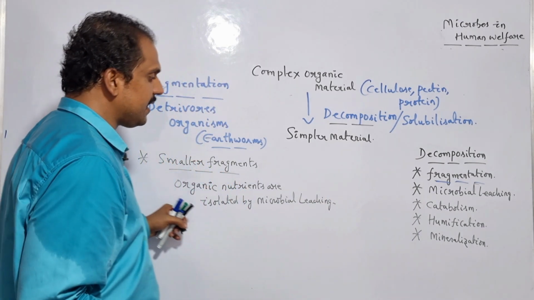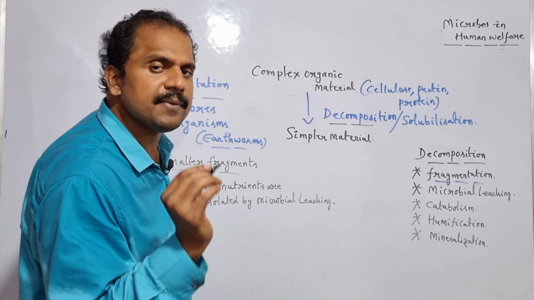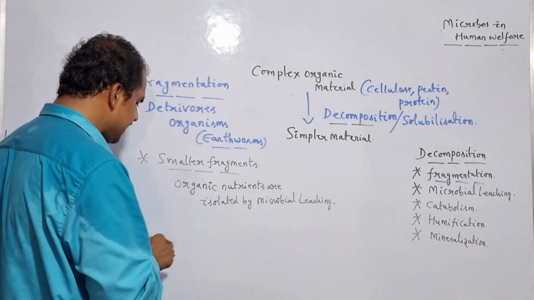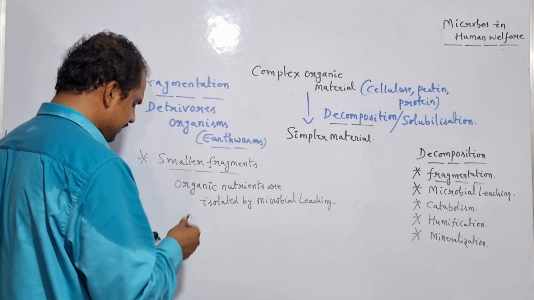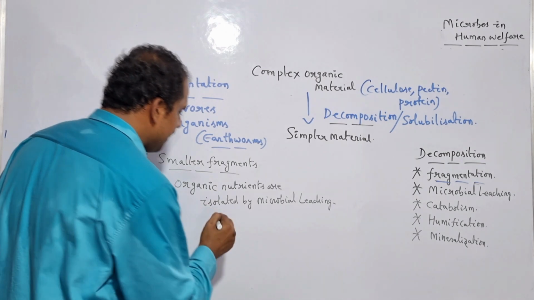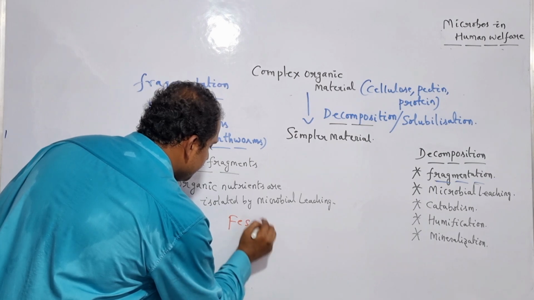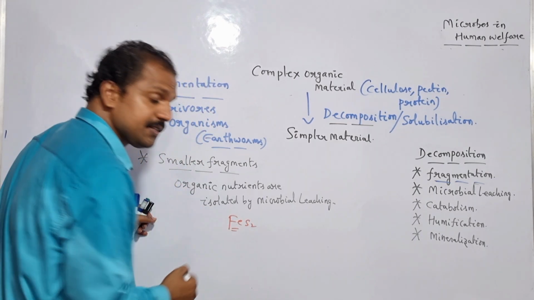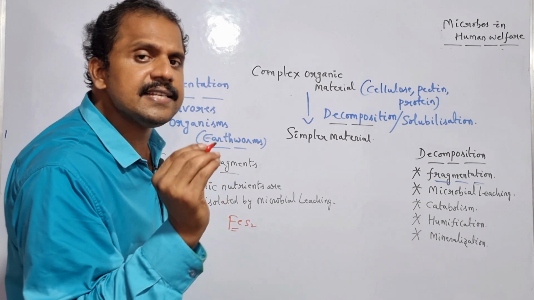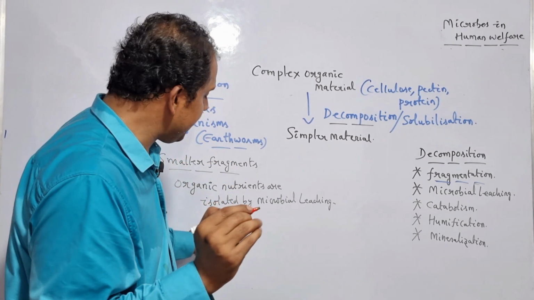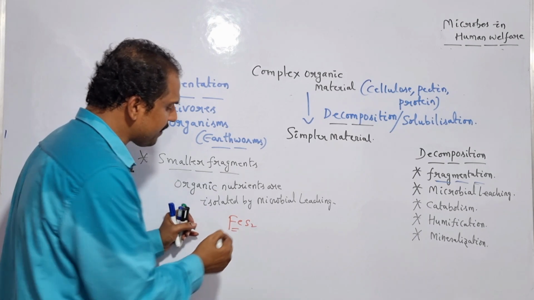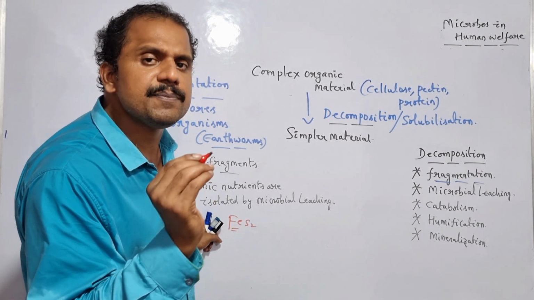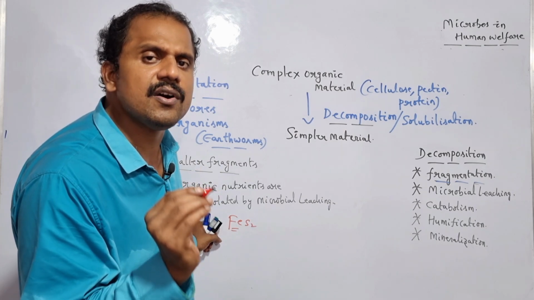So what exactly happens in case of microbial leaching? In order to understand the specific microbial leaching mechanism, we can take one of the common examples. Let us consider iron pyrite, FeS2. When the ferrous iron remains in association with S2, it is insoluble in water. And in order to separate the ferrous iron from the S2, in general, there is a requirement of a specific microbe, and here it is termed as what?